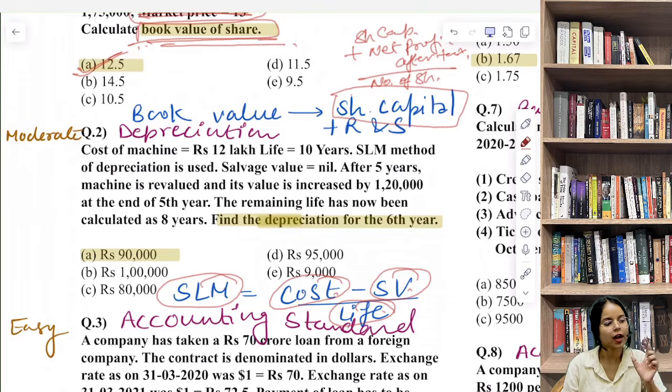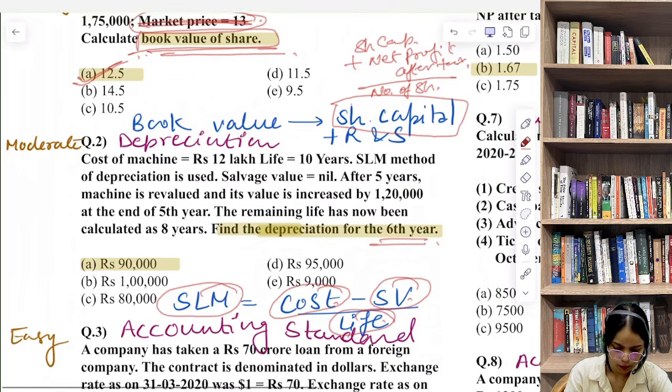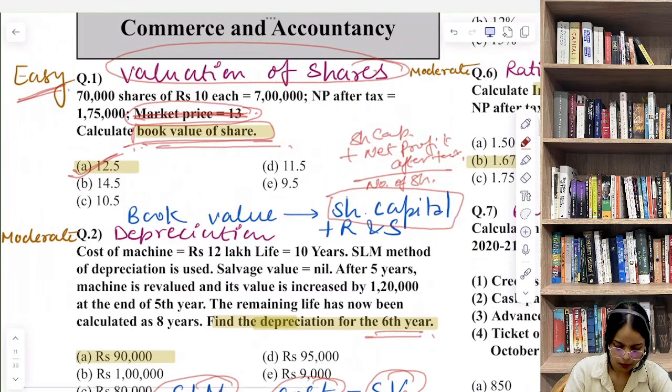Nil. After 5 years machine is revalued and its value is increasing by 1,20,000 at the end of the 5th year. The remaining life has now been calculated as 8 years. So 5 साल बाद उसकी remaining life कितनी रह गई? 8 years. Find the depreciation for the 6th year. So this question is from accounting standards. Basically we are talking about AS10 here.